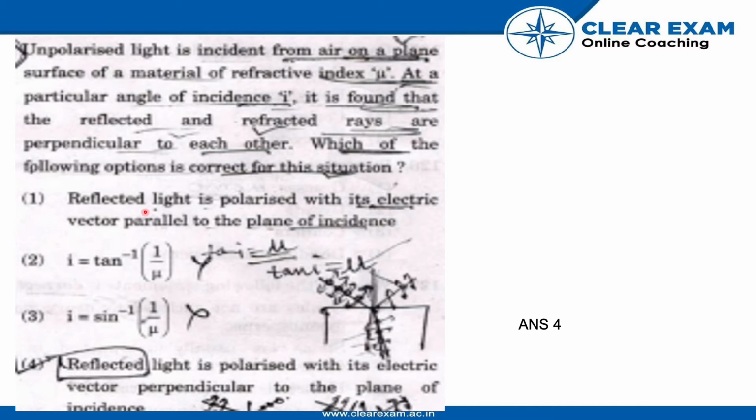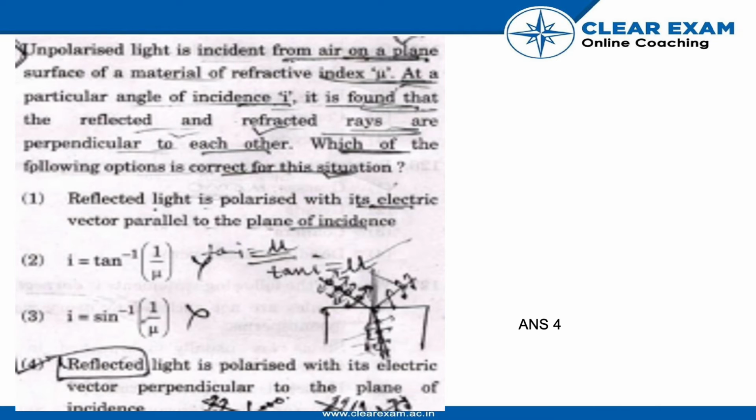First, reflected light is polarized with its electric vector parallel to the plane of incidence. Second, i is equal to tan inverse 1 by mu. Third, i is equal to sin inverse 1 by mu. Or fourth, reflected light is polarized with its electric vector perpendicular to the plane of incidence.